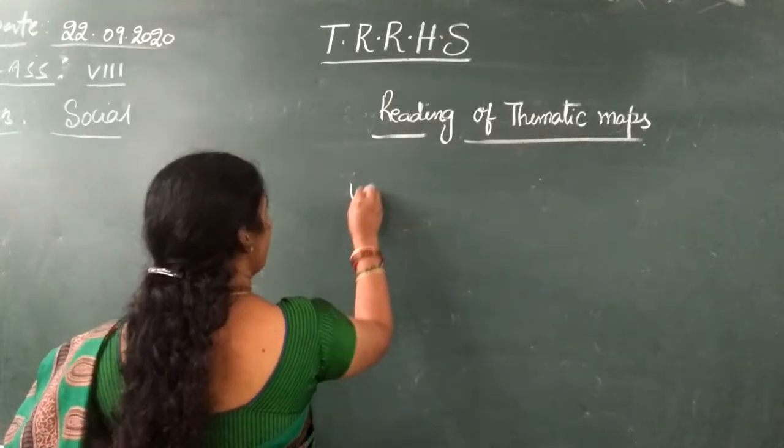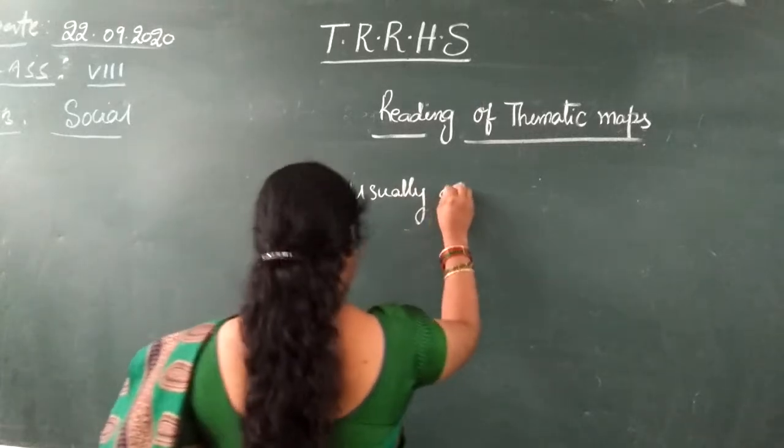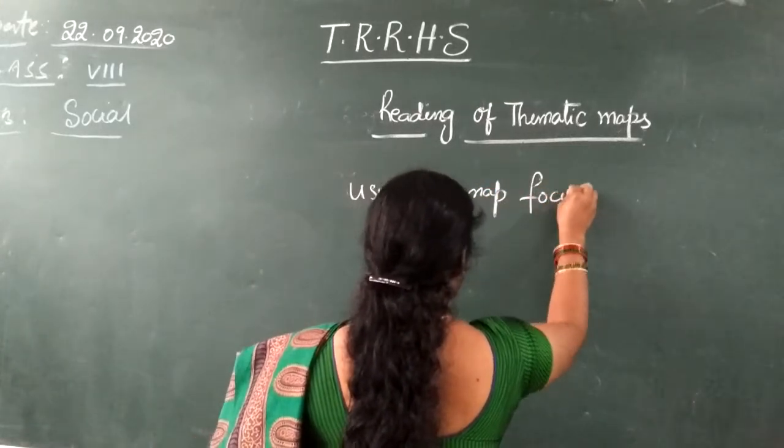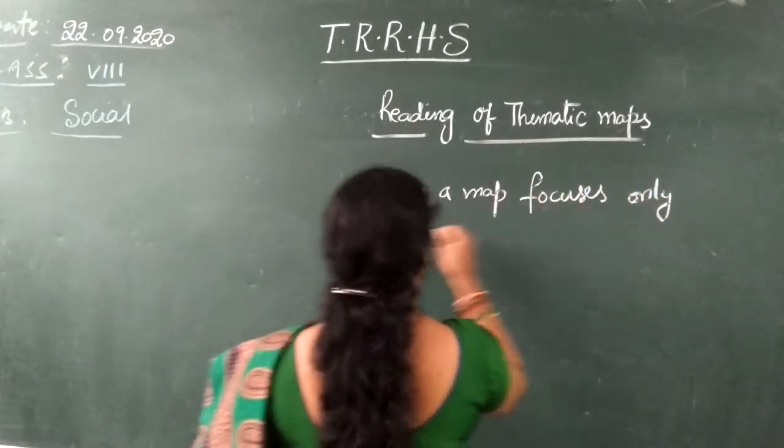So usually a map focuses only on one aspect.